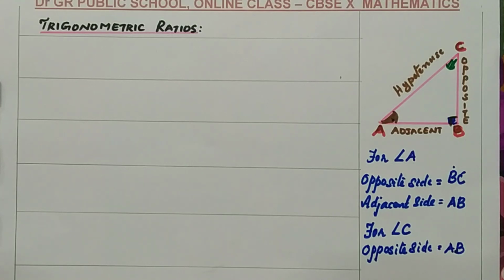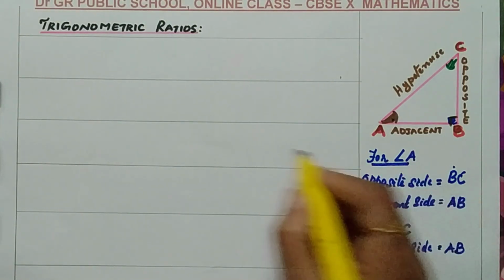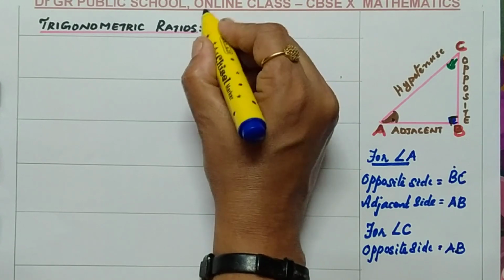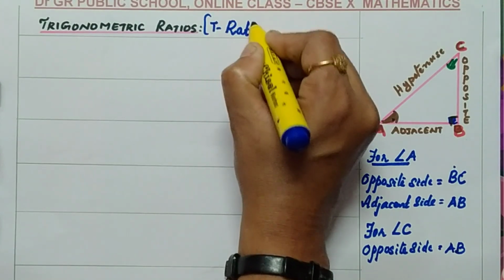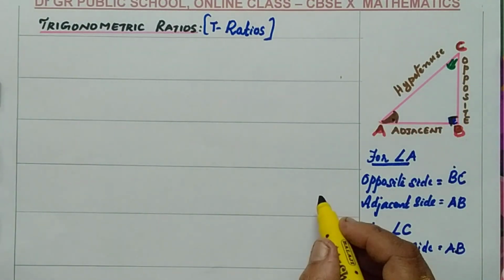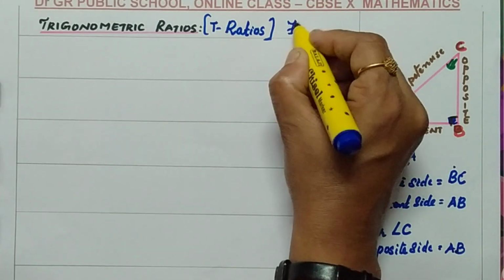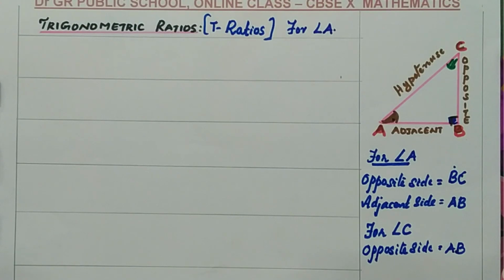But for this figure, for angle A, I am going to write the trigonometric ratios. Trigonometric ratios can also be called in short T ratios. Here, for this triangle ABC, I am going to write the T ratios for angle A.